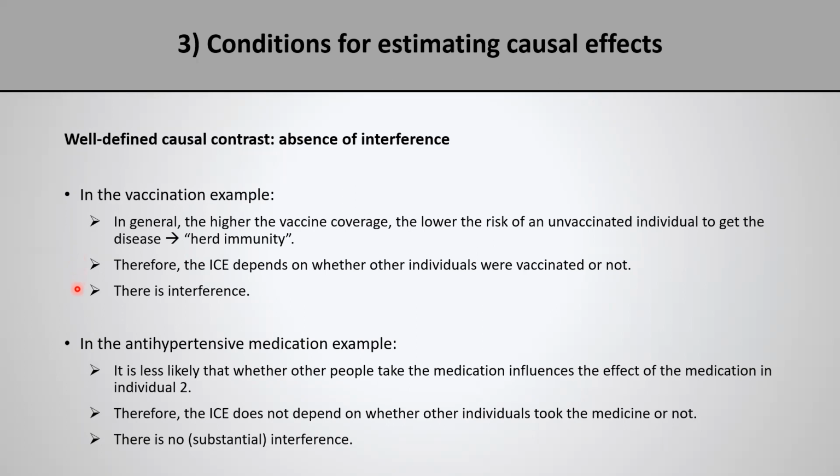The exposure status of other individuals in the population does influence the individual level cause effect on a given individual. So now let us consider the other example, the example involving antihypertensive medication. I think it's pretty intuitive that it is less likely that whether other people take the medication influences the effect of the medication. I mean, let's think about it.